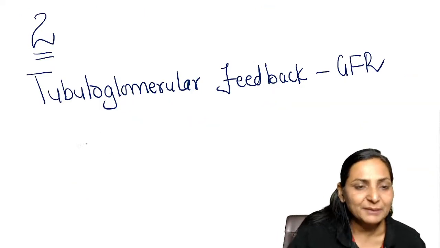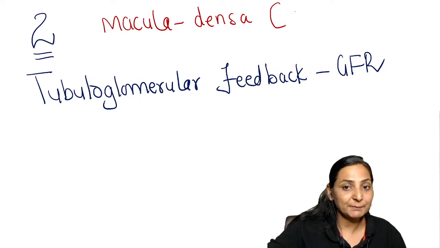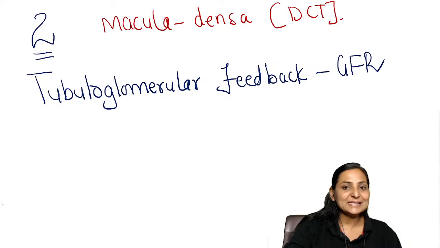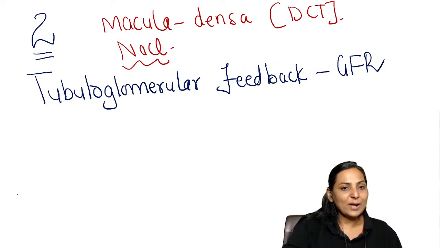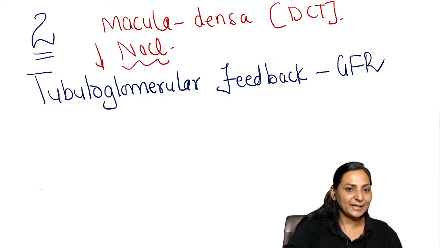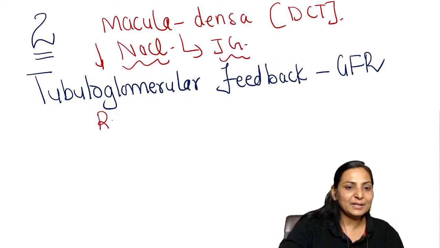The tubuloglomerular feedback mechanism operates at the level of macula densa. Where is macula densa? It is the part of the juxtaglomerular apparatus, and these are the modified cells of DCT which behave as chemoreceptors and they sense NaCl. So once there is a decrease in the delivery of NaCl, there is going to be communication of the macula densa cells to the renin secreting cells, that is the juxtaglomerular cells, and they will activate the renin angiotensin aldosterone mechanism.